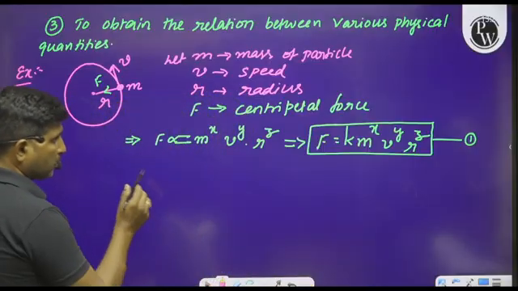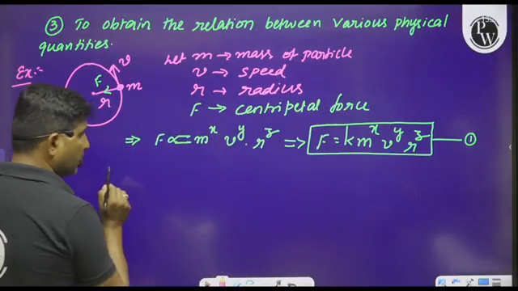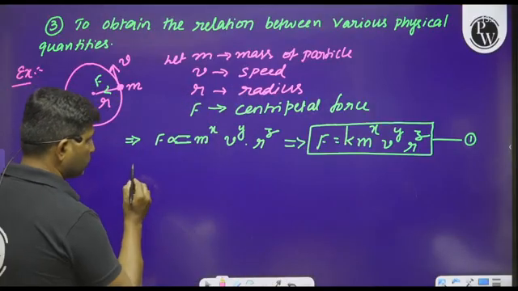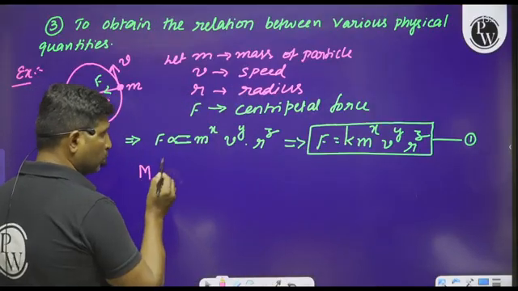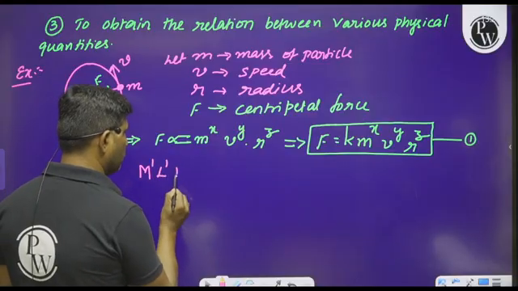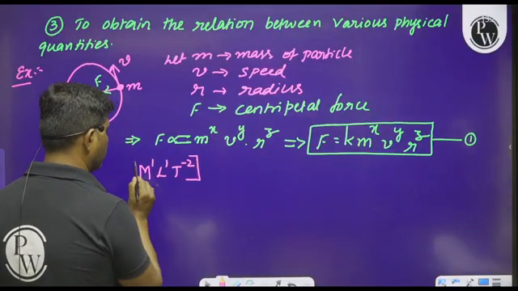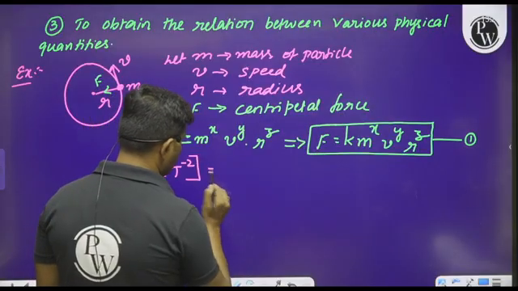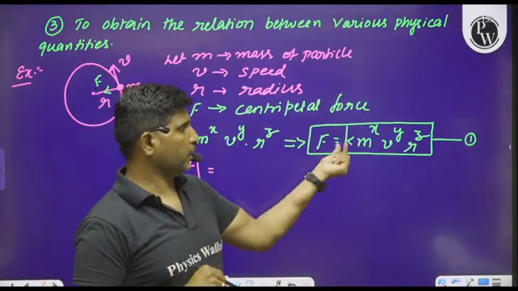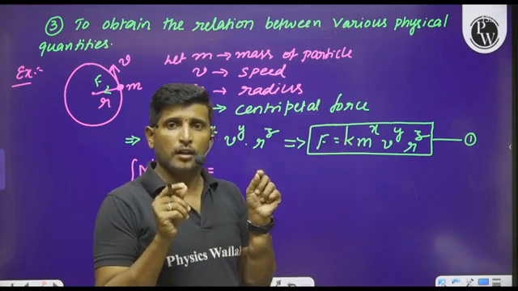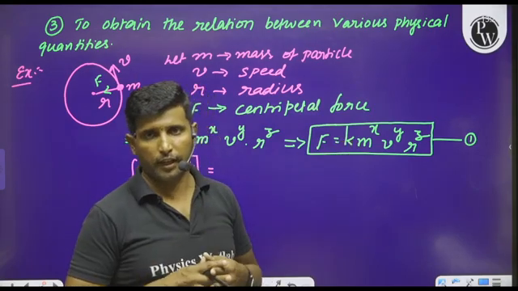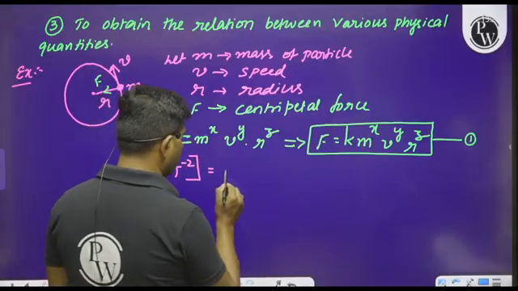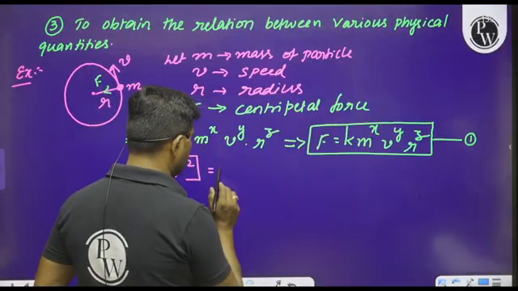Please observe this force. How can we write the dimensions of these quantities? M to the power of 1 L to the power of 1, T to the power of minus 2. That is the dimensions of this force, and it is equal to K. K is a dimensionless constant, a proportionality constant, therefore we cannot take the dimensions for that K. Let us take K as 1 only.